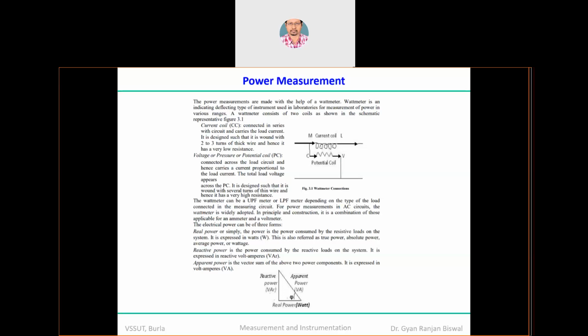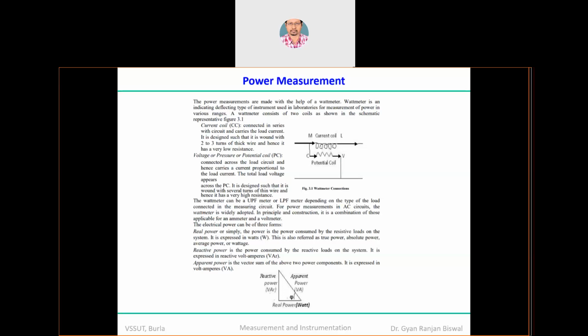So if it is a thick wire, what will happen is that the conductor's coil area of cross section will be larger. So R is equal to rho into L by A, right? So A is a denominator, remember, so it reduces the resistance, clear, and hence it has a very low resistance, clear. And number of turns is less, so obviously length is less, so the numerator is less, rho is a constant, so therefore resistance is less, yeah.